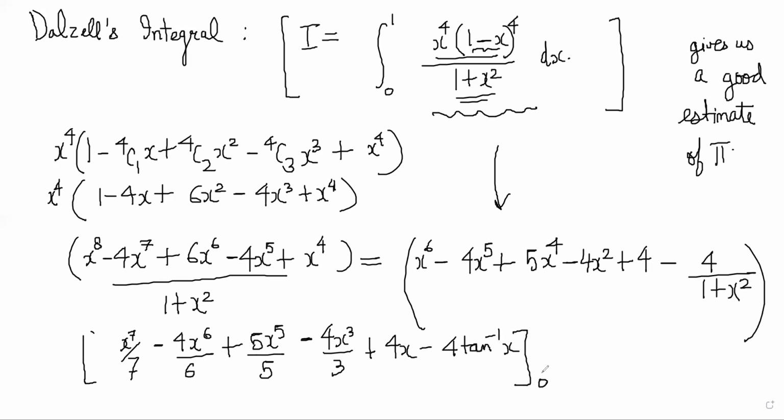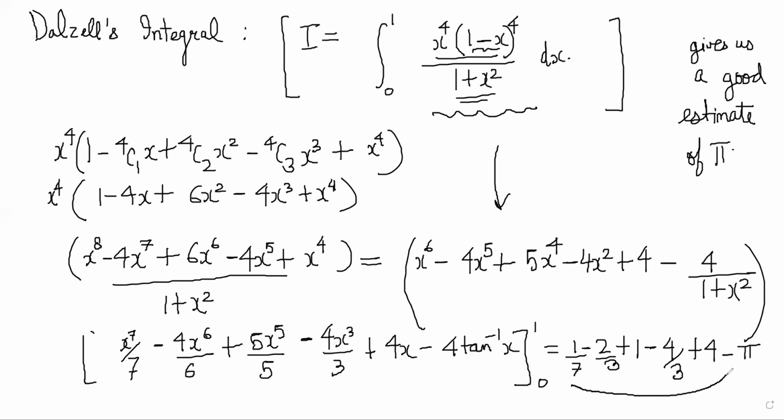And evaluating this from 0 to 1, you will see that it turns out to be actually something very interesting. This becomes basically 1 by 7 minus 2 by 3 plus 1 minus 4 by 3 plus 4 minus 4 times pi by 4, right? Minus 4 times pi by 4, so pi, right?